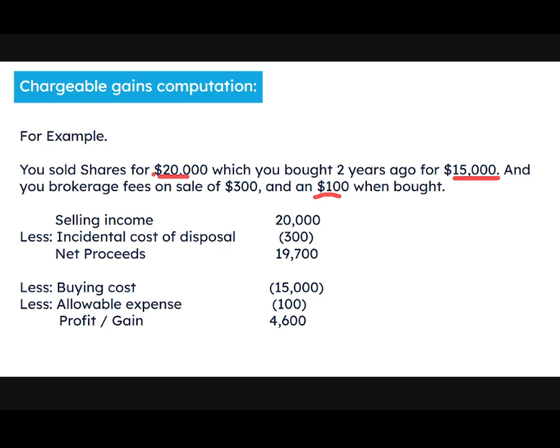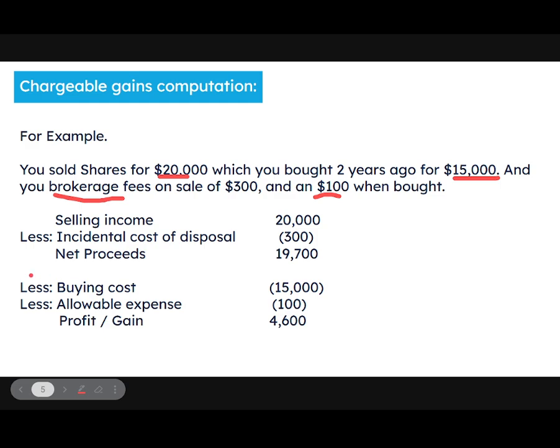In other words, we can call it selling income or disposal proceeds. So this is our disposal proceeds of $20,000 less our incidental cost of disposal, which is our brokerage fees. The brokerage fees is considered as incidental cost of disposal. So we deduct the brokerage fees of $300 from $20,000. Then we receive net disposal proceeds of $19,700. So this $19,700 is our net proceeds.